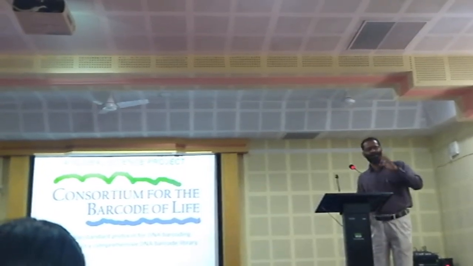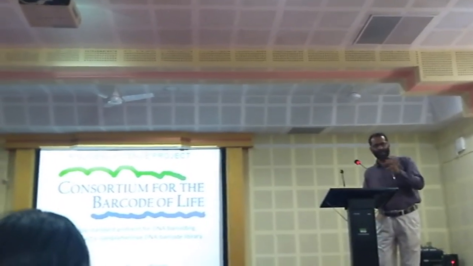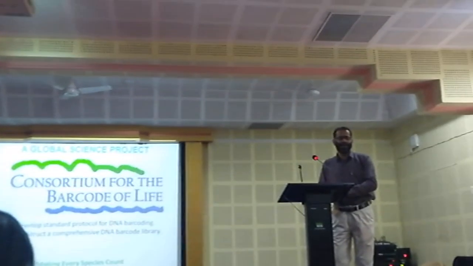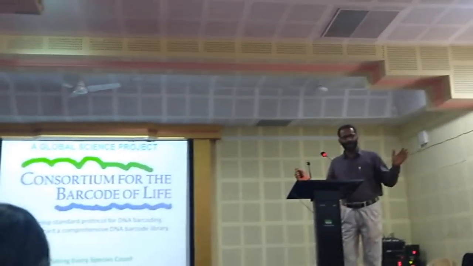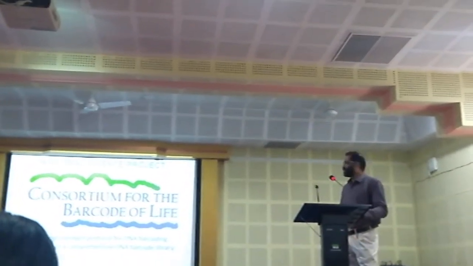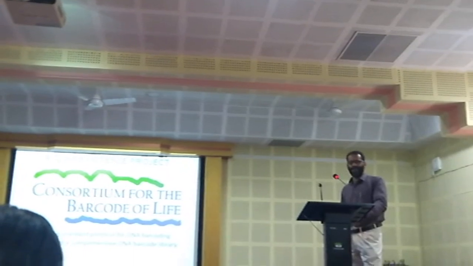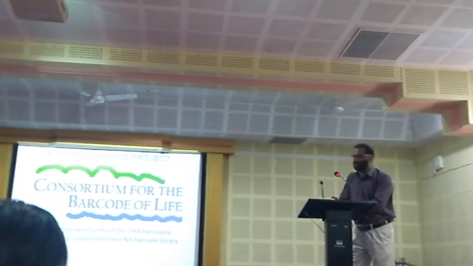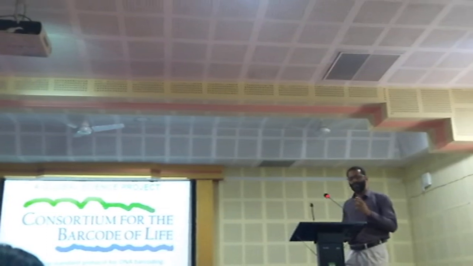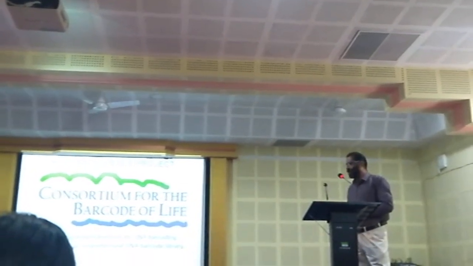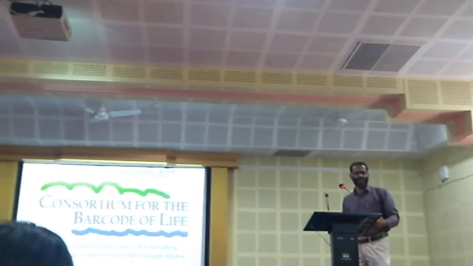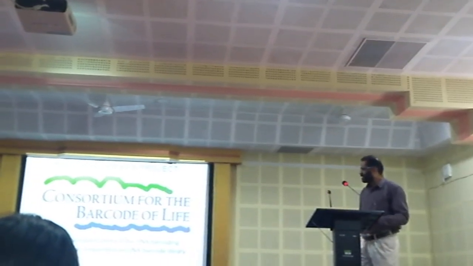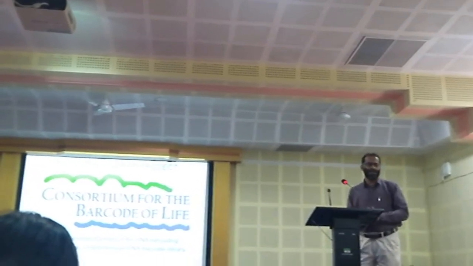After the concept of DNA barcoding was proposed by Paul Hebert in 2003, a global project was established under the Consortium for the Barcode of Life. The International Consortium for Barcode of Life emerged to develop the standard protocol for DNA barcoding, how to do the procedures and protocols, and also to construct a comprehensive DNA barcoding library.